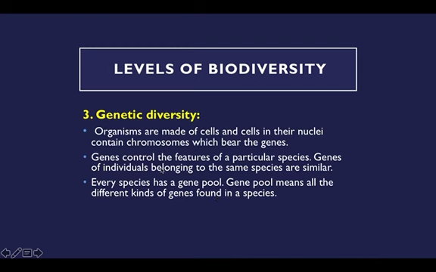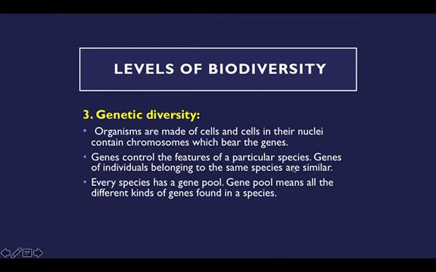Genes basically control the features of a particular species. For example, in humans, one person differs from another person. One person looks small, another person looks tall, one person looks black in color, another person looks white in color, or other colors. One person has a certain shape of eye, another person's eye shape is a little different.